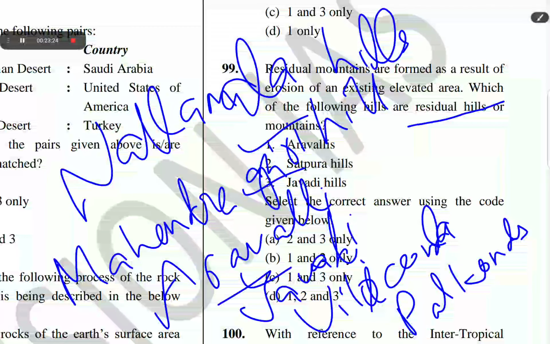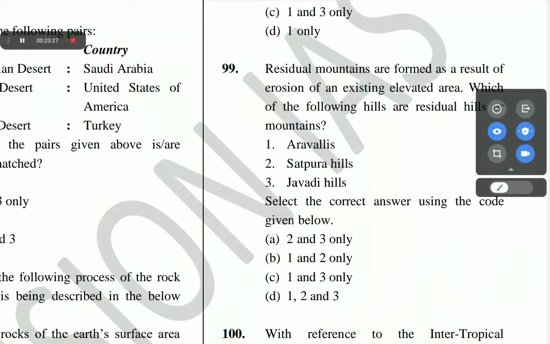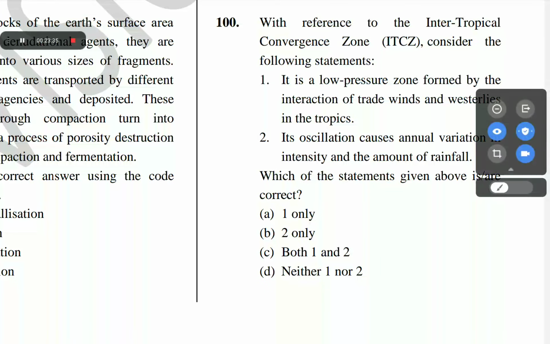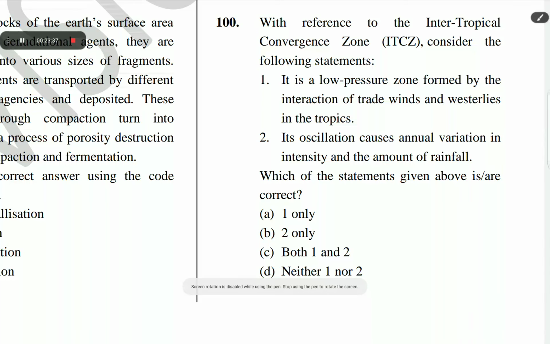The next question is 100. It is the last question of this video series. With reference to the ITCZ, Intertropical Convergence Zone, consider the following statements. It is a low pressure zone formed by the interaction of trade winds and westerlies in the tropics. Its oscillation causes annual variation in intensity and the amount of rainfall. The correct answer of question number 100 is B, 2 only.